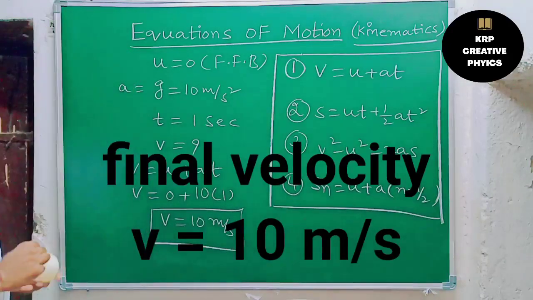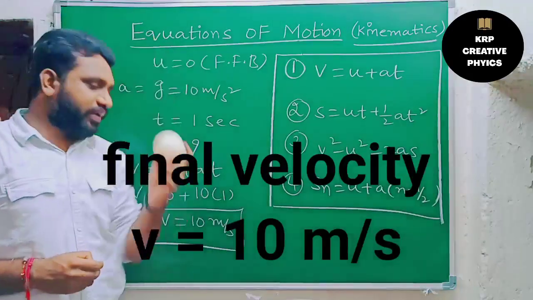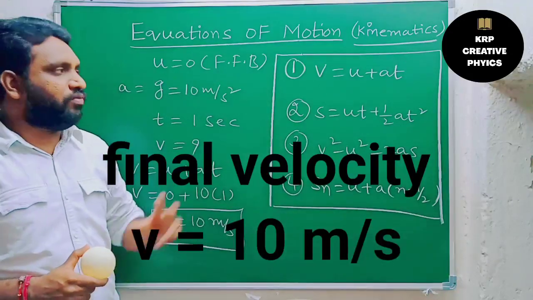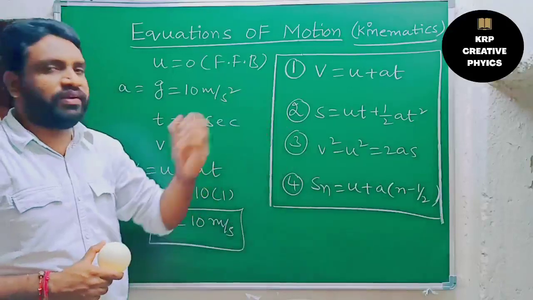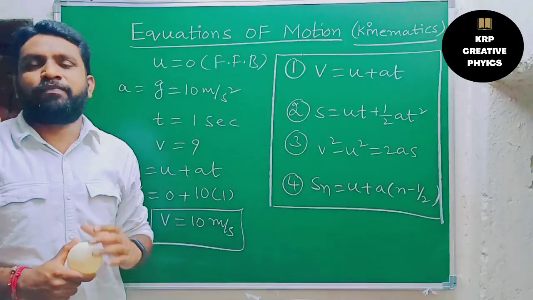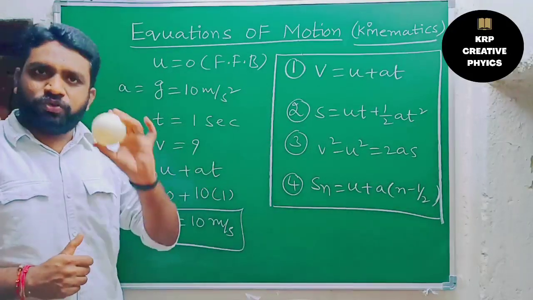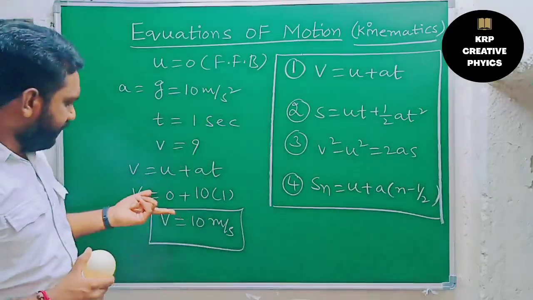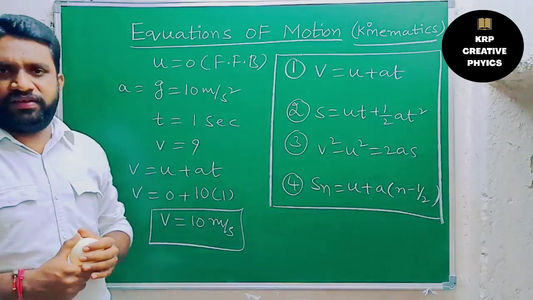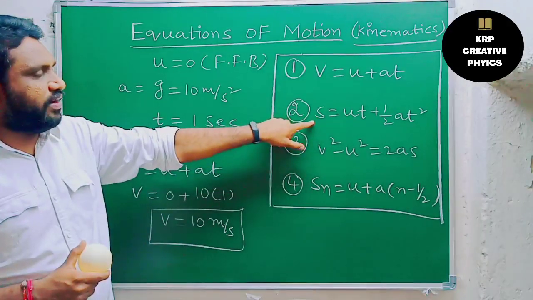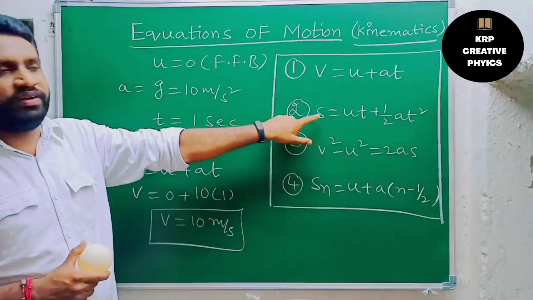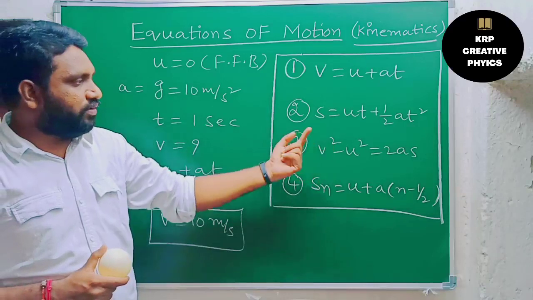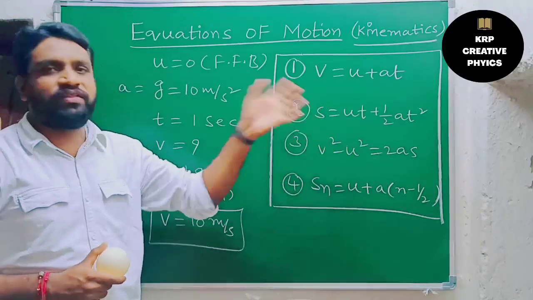Okay? So what is the final velocity of this ball here? 10 meters per second. So that is the purpose. Now you understand, I think. Everyone understands what is the purpose of these equations of motion. With the help of these 4 equations, we are going to calculate so many unknown values. Like in this example, we find final velocity. From the second equation, what we can find? Distance. It is for displacement or distance. And from the third equation, we can find v value or u value or s value, anything we can find.